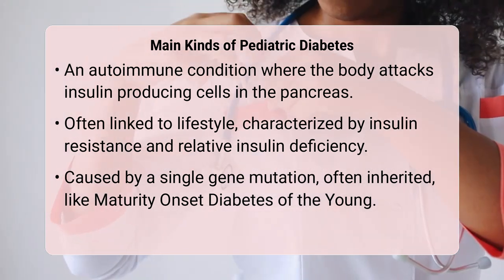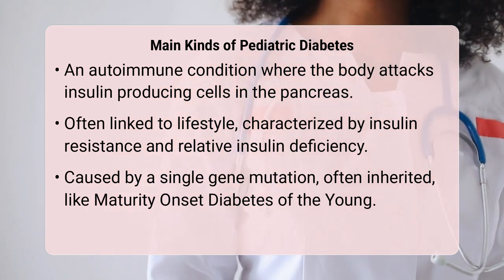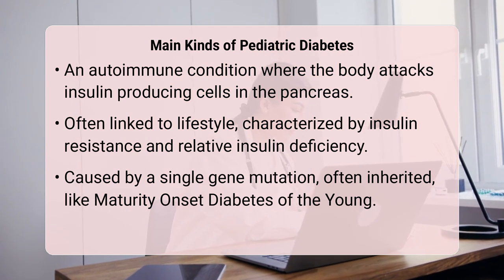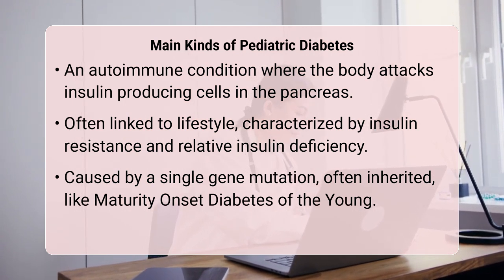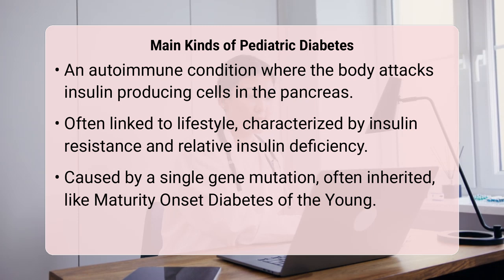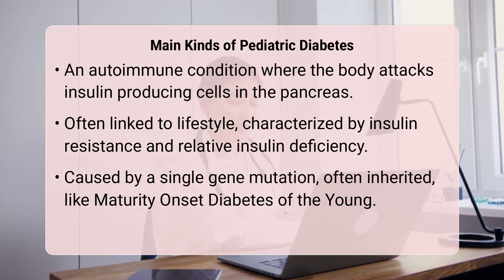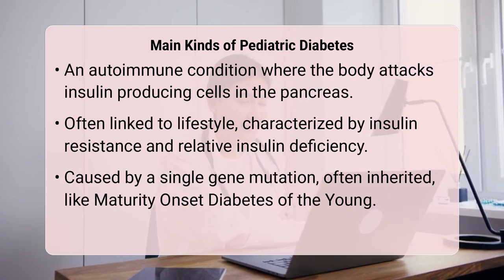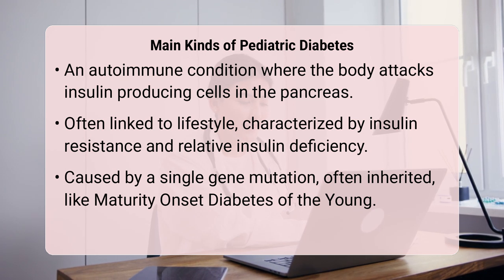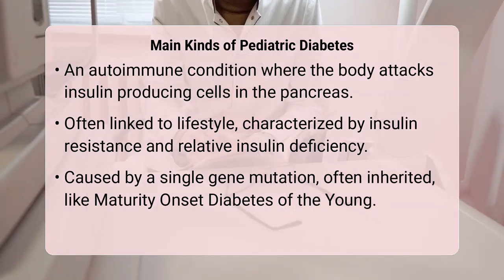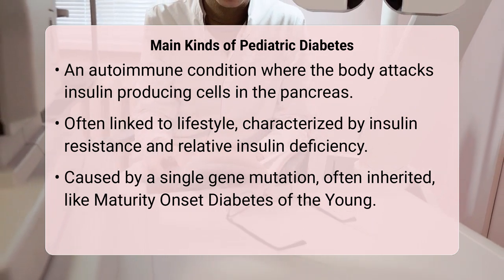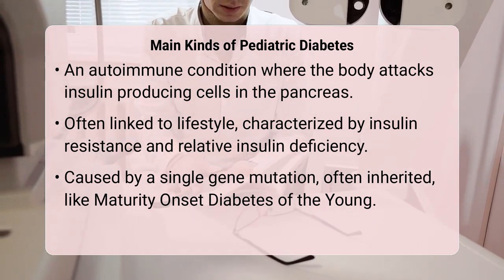Type 2 diabetes, on the other hand, usually involves insulin resistance, meaning the body's cells do not respond effectively to insulin, often combined with an inability of the pancreas to produce enough insulin to overcome this resistance. Monogenic diabetes, a less common but significant type, is caused by a mutation in a single gene that affects insulin production or function. For parents, recognizing the signs and symptoms is a crucial first step, regardless of the type.